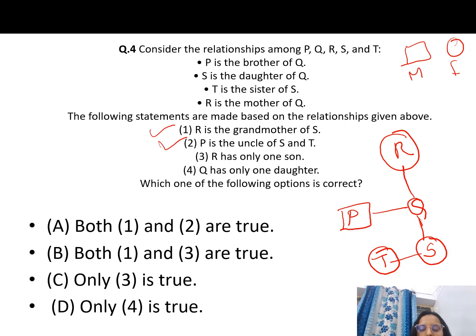So this is true. R has only one son. Now we don't know whether Q is a son or not, so we cannot say whether R has only one son. And Q has only one daughter, so this statement is wrong. Now T and S are sisters, so these two are daughters, so there are two daughters, and therefore only one daughter is wrong. So we can say both 1 and 2 are true, so option A is the correct one.